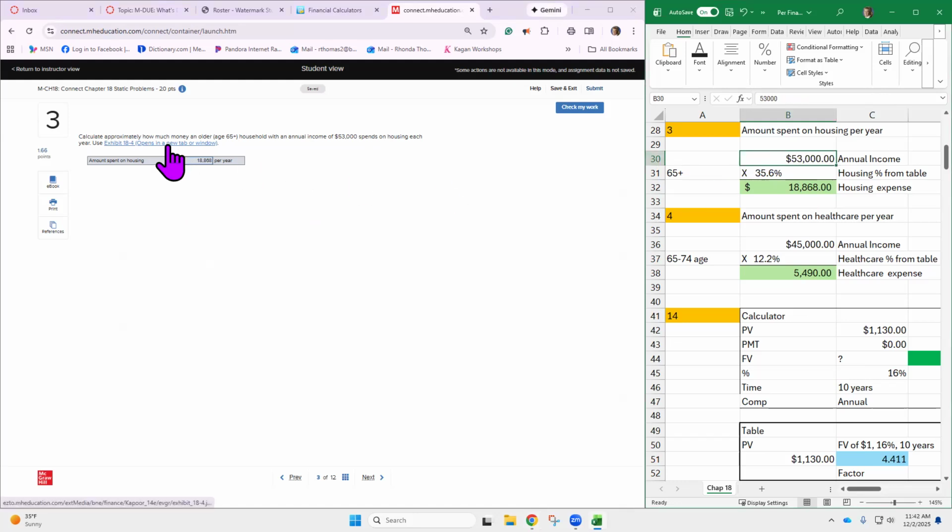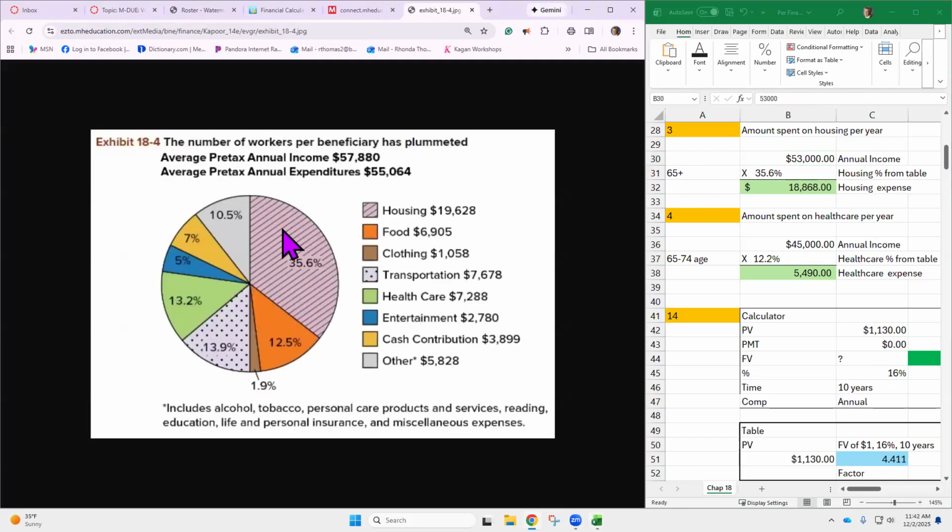If you go to this exhibit 18.4, this exhibit is for people that are age 65 and up, okay? 65 and up. And if you look at this pink area here, you can expect to spend about 35.6% of your income on housing.